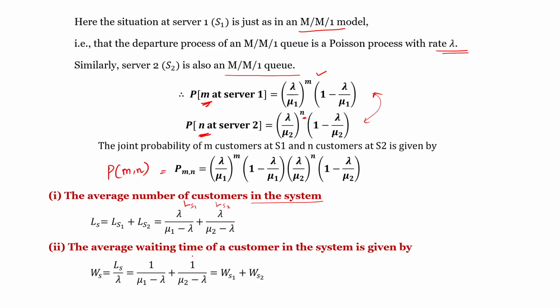Then the average waiting time of a customer in the system is WS equal to LS by lambda. Dividing by lambda, we get 1 by (mu1 minus lambda) plus 1 by (mu2 minus lambda), the average waiting time of S1 and of S2.